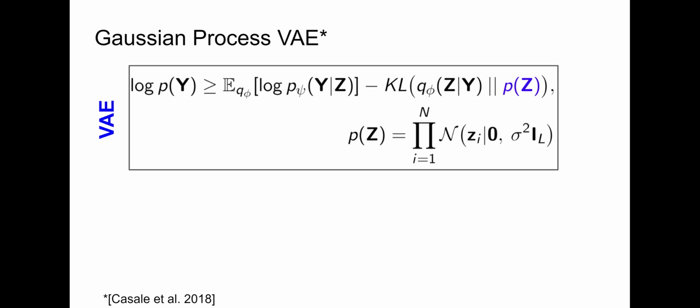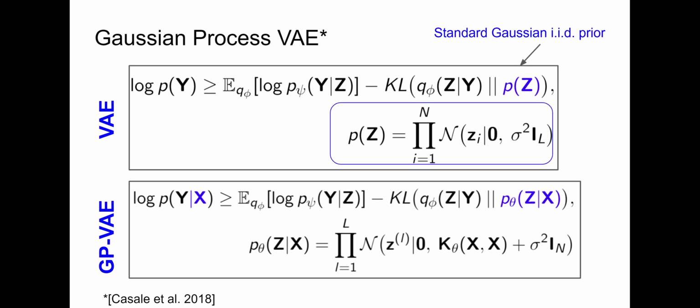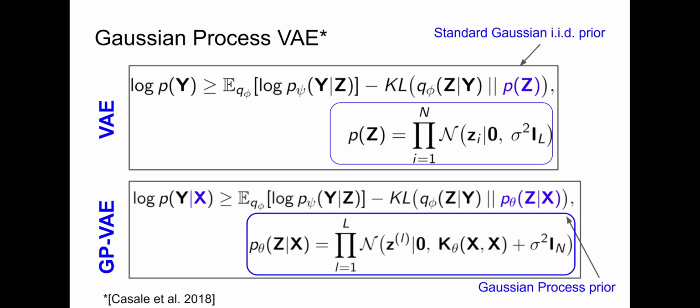For that, let's first look at the ELBO of a plain VAE. Here, y denotes our high-dimensional dataset and z denotes the latent vectors. If we focus on the KL part of the ELBO, we see that a standard Gaussian IID prior is used, which factorizes over the entire dataset. In contrast, in GP-VAEs, a GP prior is used. We see that a separate GP prior is placed over the entire dataset in each of the L latent channels. Additionally, we make use of the so-called auxiliary data denoted by X.